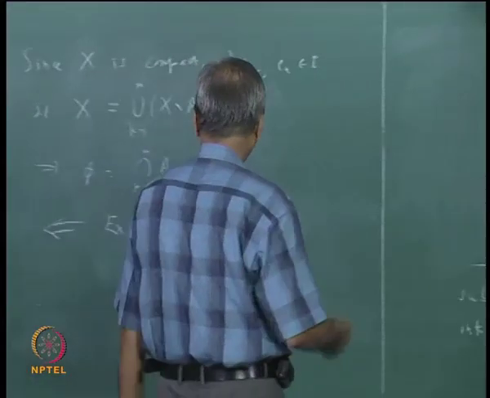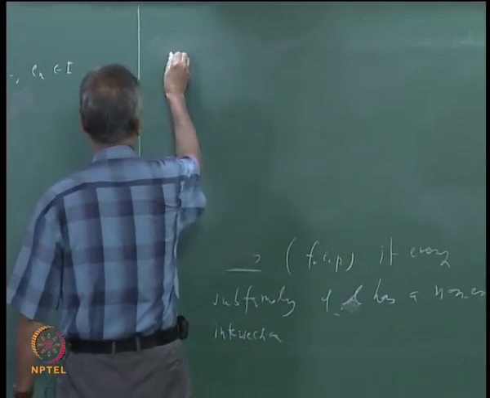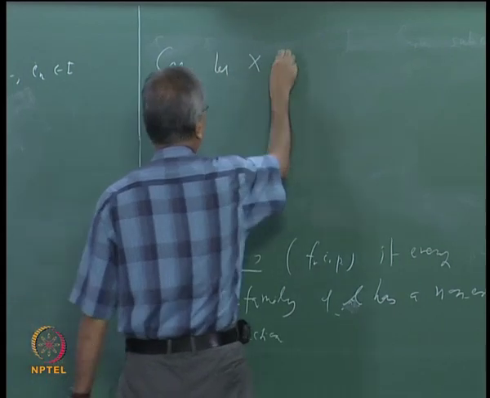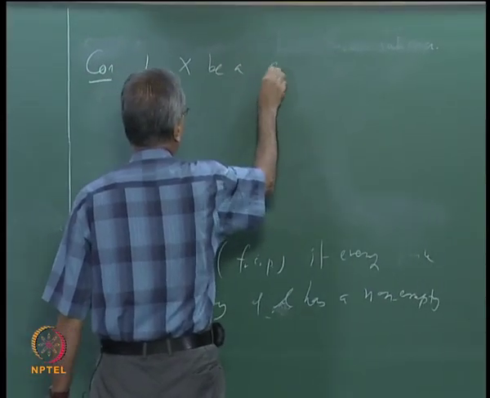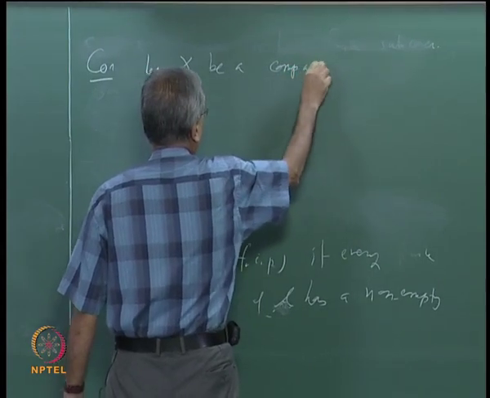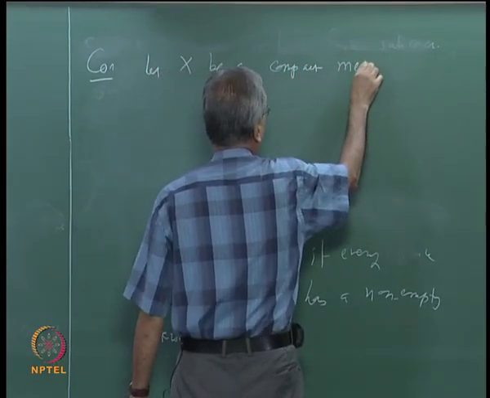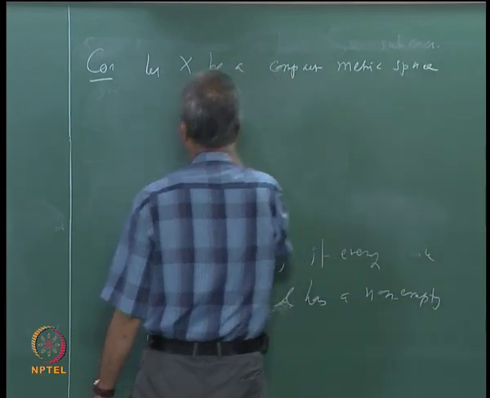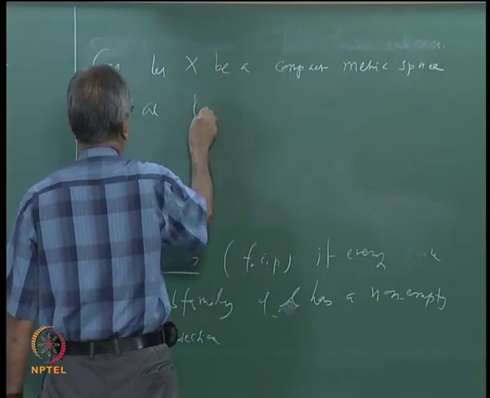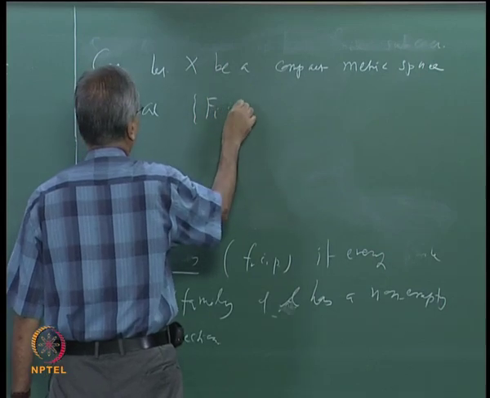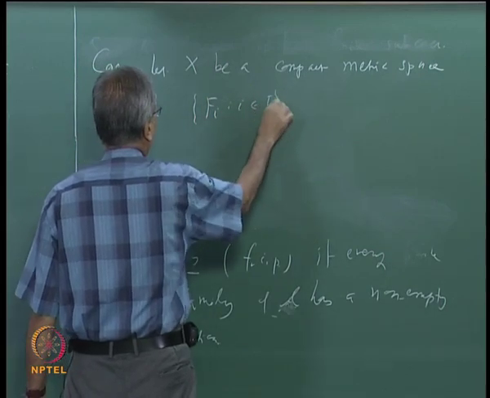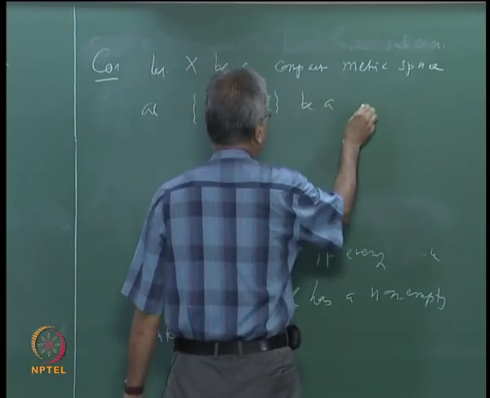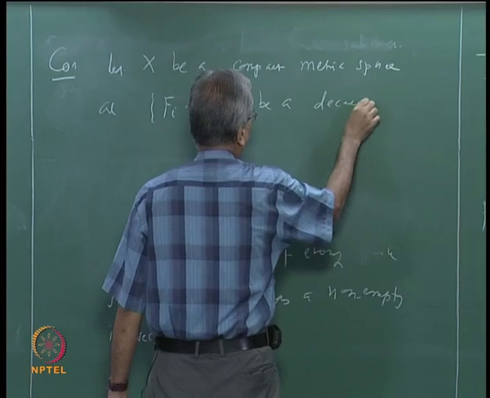Since this is an important consequence, let us write it as a corollary. Let X be a compact metric space, and let Fi, i belonging to I, be a decreasing family of closed sets.